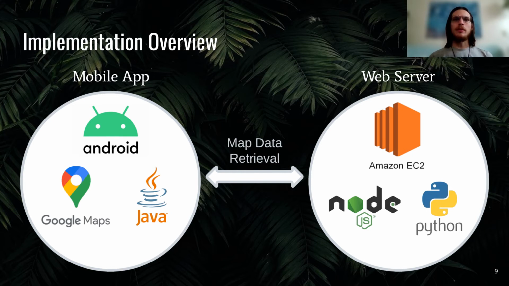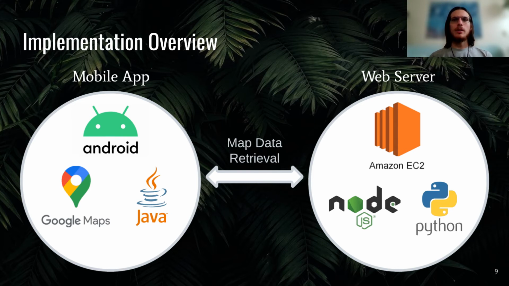Our Android app is being developed using Java within Android Studio. This is because we are more familiar with Java than the alternative language Kotlin. The app relies on the Google Maps platform for displaying our custom maps. However, the data we need to display is too large to be included with the Android app.